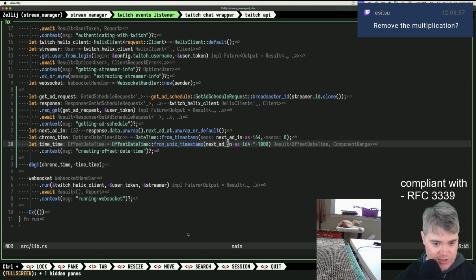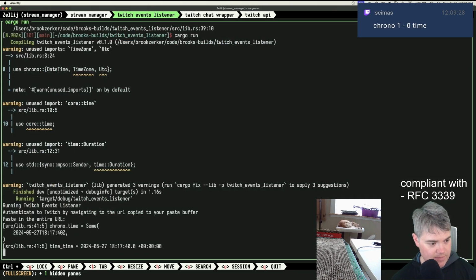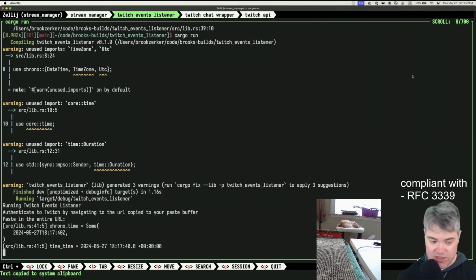Okay, time is not happy because I multiplied this by 1,000 to get a real timestamp. Remove the multiplication? Sure. Okay, so chrono time says that the next add is going to happen at 18:17:40. So that's 6:17, which then minus 6:12:17 is in 7 minutes, which is correct. And this one says it's going to start at 18, so that's minus 12:06:06. Okay, they both say the same thing, and I handed them both seconds.